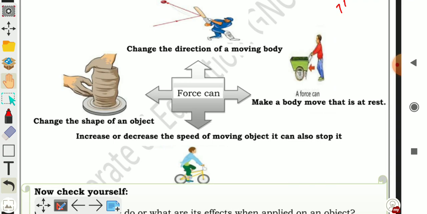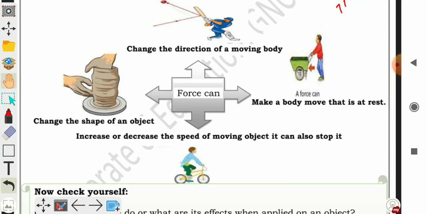Force can change the shape of an object. If we push clay, or if we push an inflated balloon, the shape of the balloon or clay will change. So by applying force, the shape of an object can be changed.